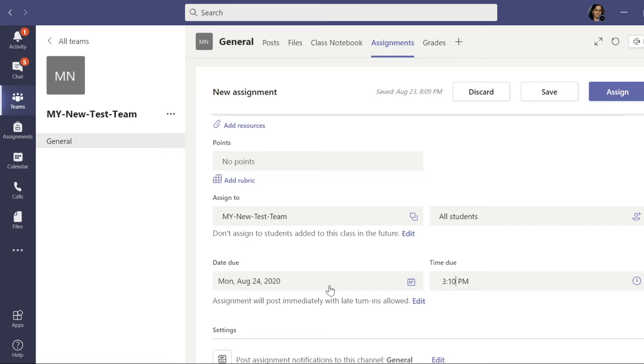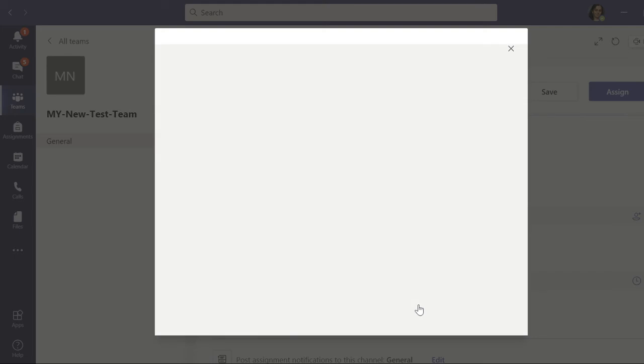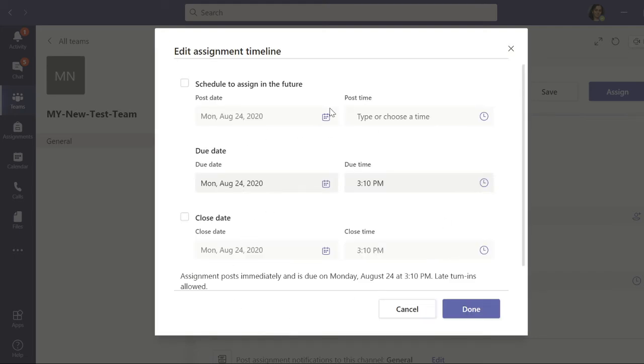So now I will show you how to pre-schedule the unit test. So in sequence, again please be with me. So after assigning the due date and due time, go to this edit option. So this edit option will help you to schedule to assign in future.